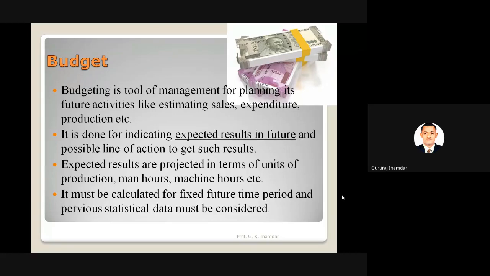Machine hours. There will be some limitation to the machine also. Continuously some machines are there, some maintenance is required. So machine hours is also very important. Suppose if you see, there are different machineries available on hour basis.